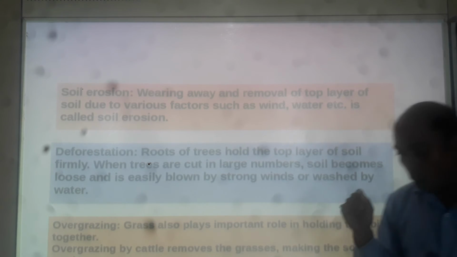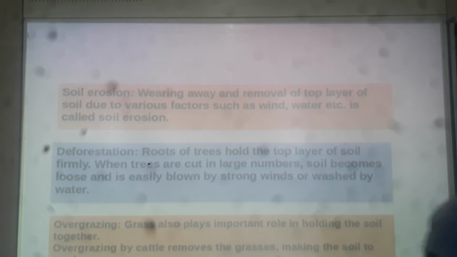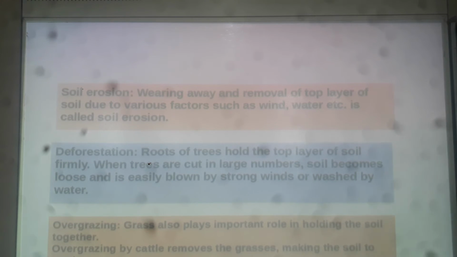Because the top layer of the soil is very fertile. It contains more humus, and it is only because of the top layer of the soil that plants are getting more and more nutrition. If you remove the top layer of the soil, then it is very difficult to grow plants or vegetation on that soil.